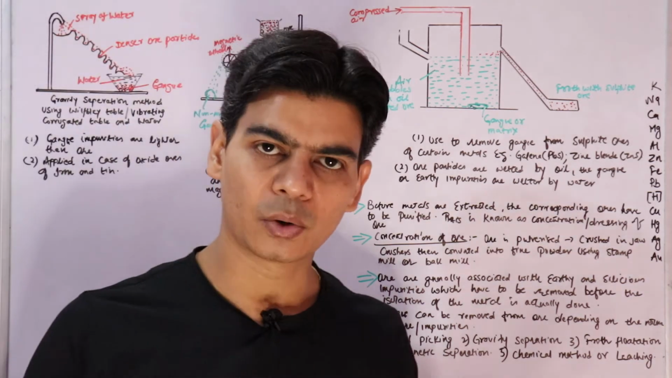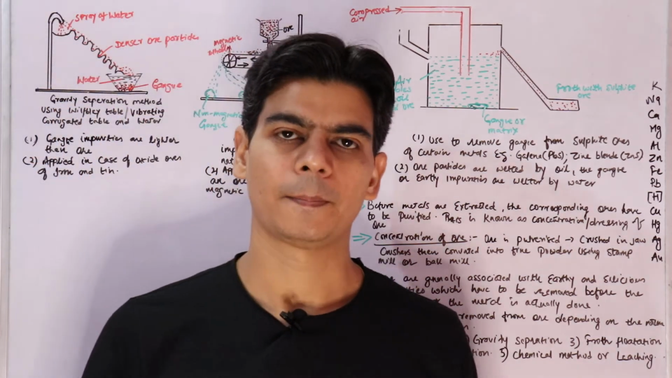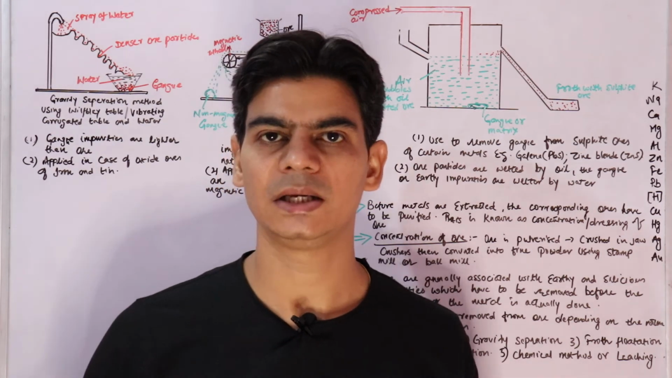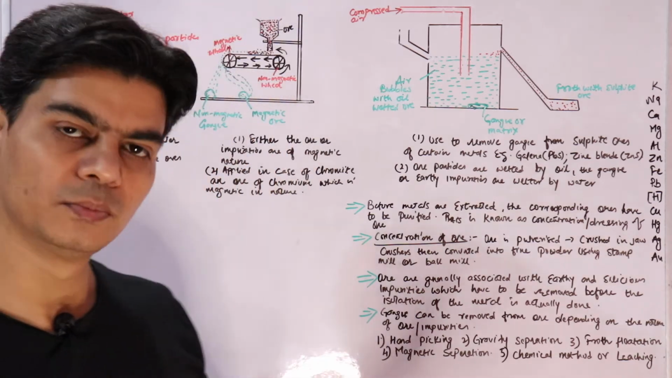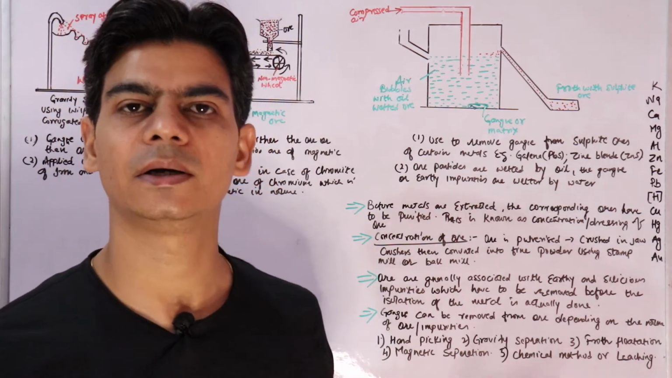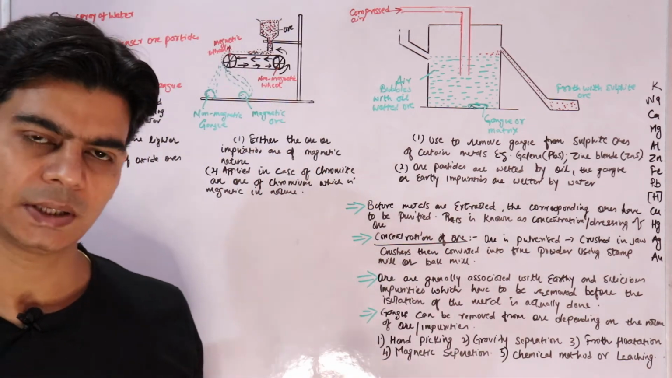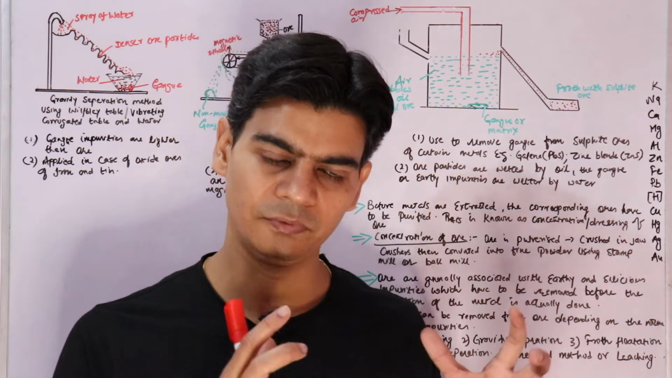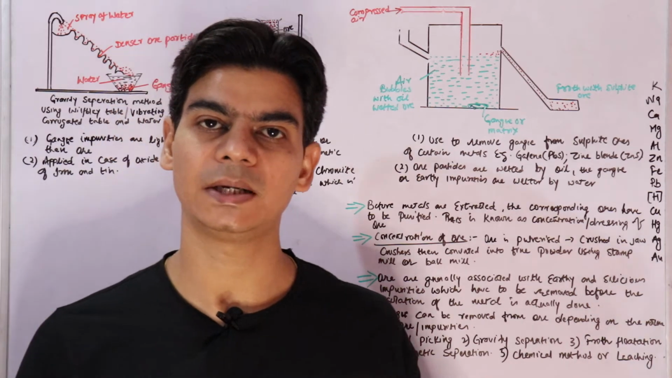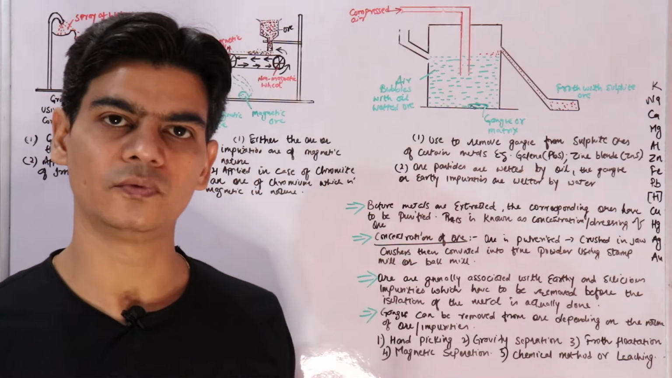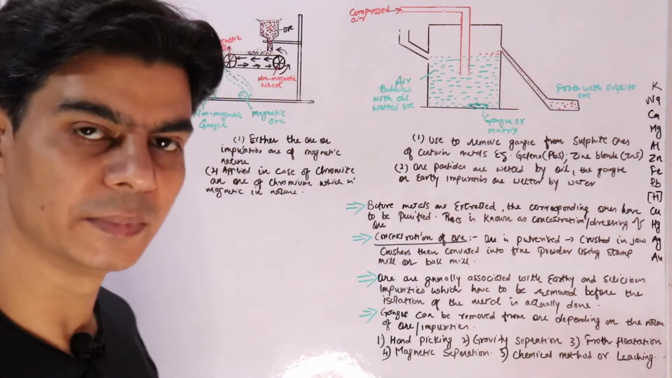Once you have this powdered ore, it consists of earthly impurities, which mainly consist of sand and silica. We need to remove these earthly impurities. We studied in the previous lecture that these earthly impurities associated with ore particles are known as gangue, which we also call matrix. We need to remove this matrix or gangue from ore particles using different methods.